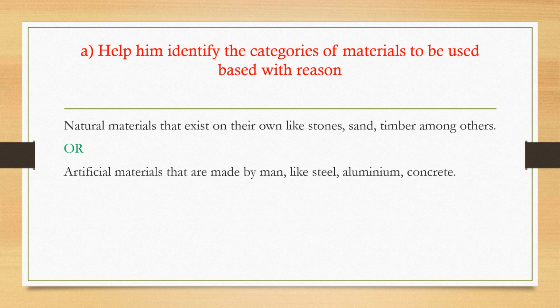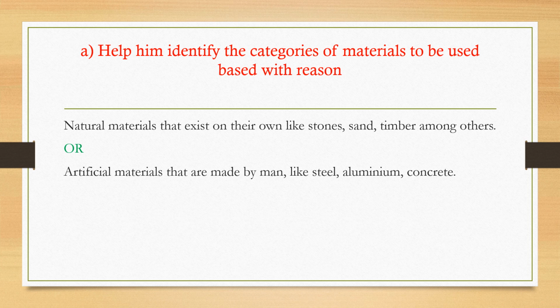Therefore iron is made by man and doesn't exist on earth on its own. Similarly with aluminium, aluminium also doesn't exist as the aluminium metal that we normally see in the laboratory. It is extracted from its ore. The ore, we call it bauxite. So bauxite is the natural material or the natural ore, but as it is taken to the industry, it is processed and then aluminium is got. Since it is obtained from the industry, we can refer to it as an artificial material.